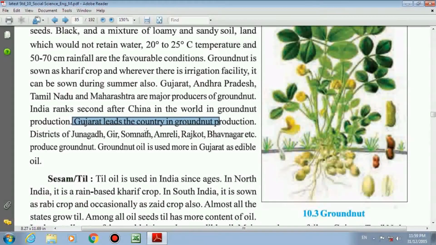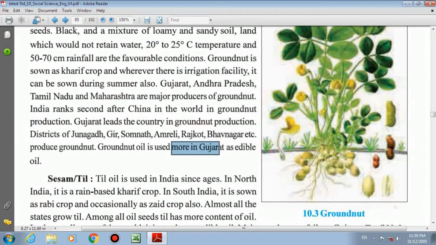But in Gujarat, where is groundnut production available, which are the districts? The districts of Junagadh, Gir Somnath, Amreli, Rajkot, Bhavnagar, etc. produce groundnut. Groundnut oil is used more in Gujarat as edible oil. So in Gujarat, groundnut oil is used the most as an edible oil in recipes.